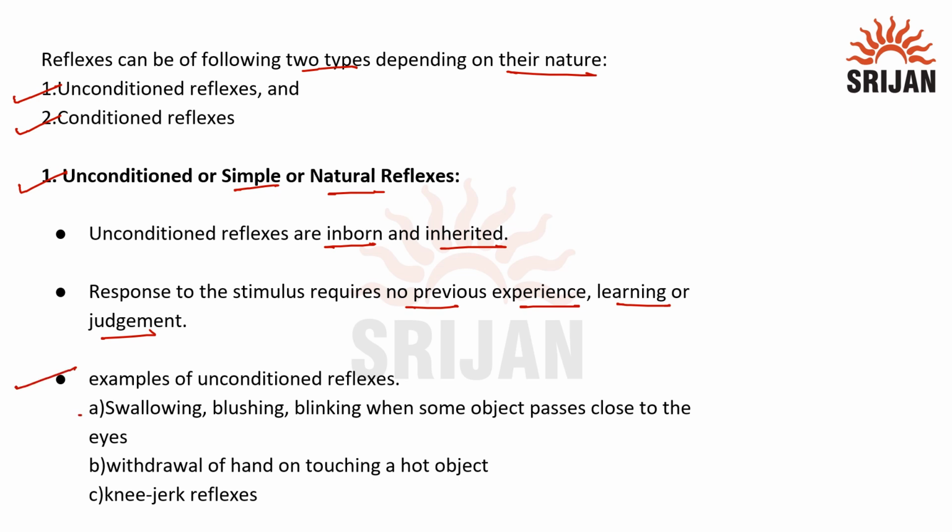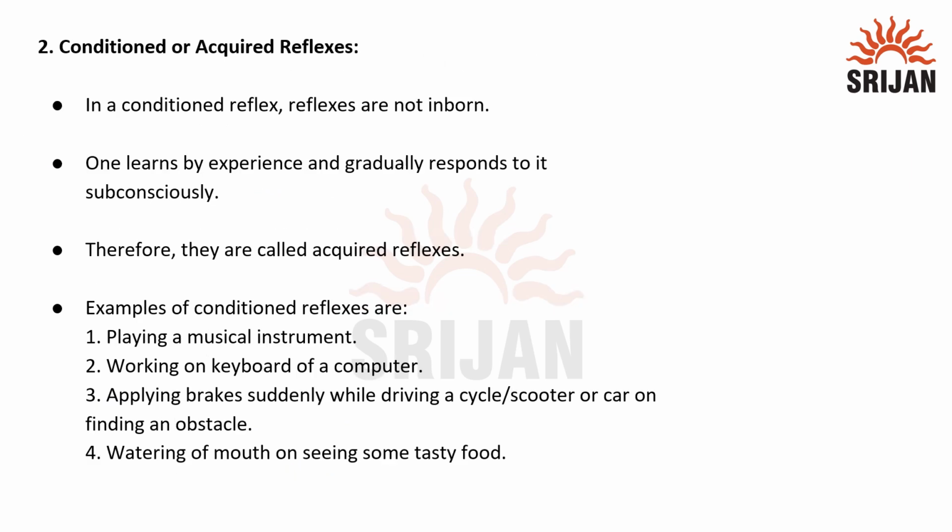Examples are swallowing, blushing, blinking, and withdrawal of the hand on touching a hot object, or the knee jerk reflex. All these reflexes do not require any previous experience or learning, hence they are called unconditioned, simple, or natural reflexes.